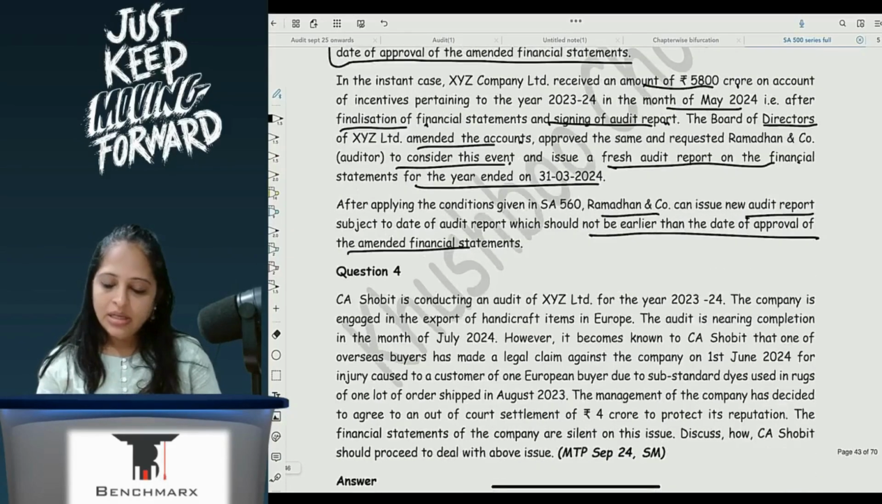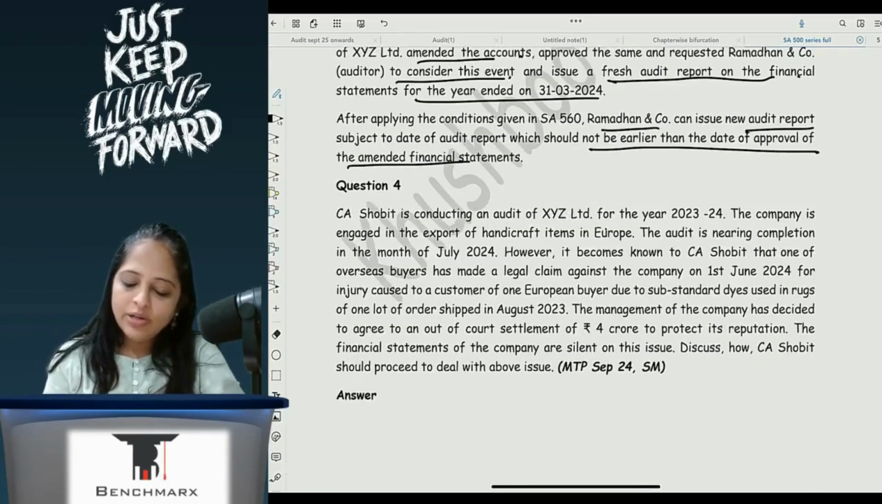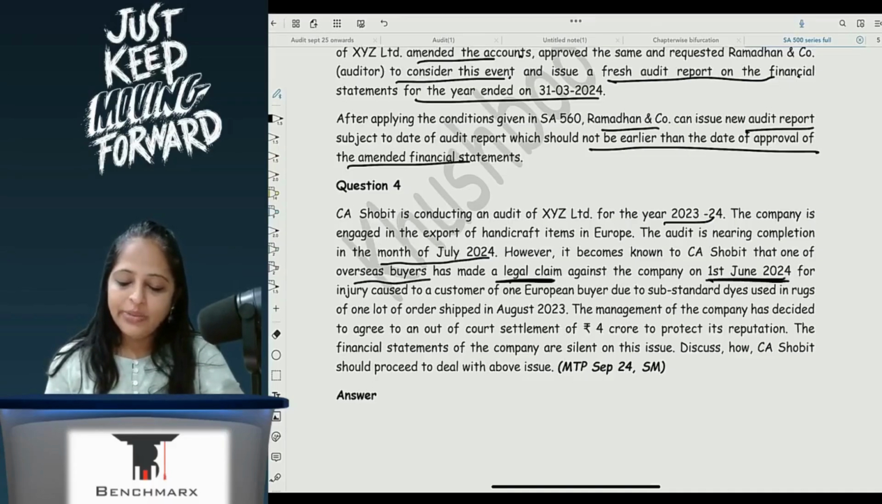Correct. Next. CA Shobit is conducting an audit of XYZ for 23-24. The company is engaged in export of handicraft items in Europe. The audit is nearing completion in the month of July 2024. However, it becomes known to CA Shobit that one of the overseas buyers has made a legal claim against the company on 1st June 2024.